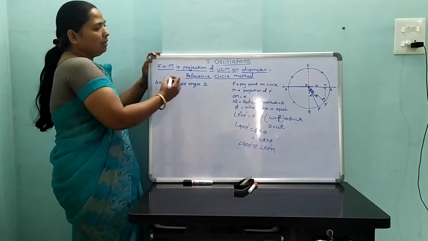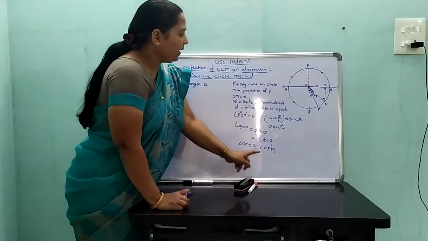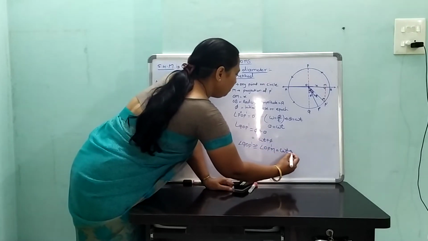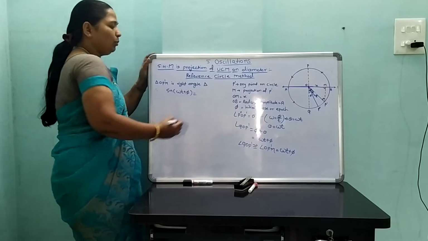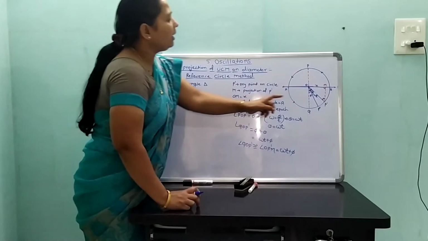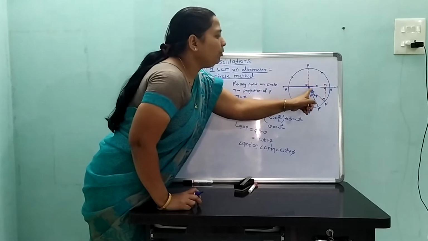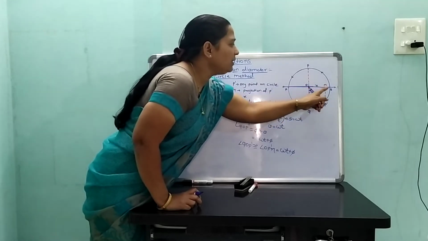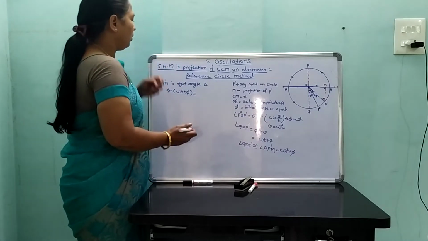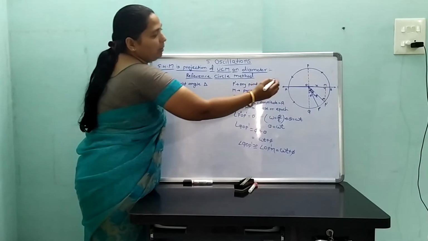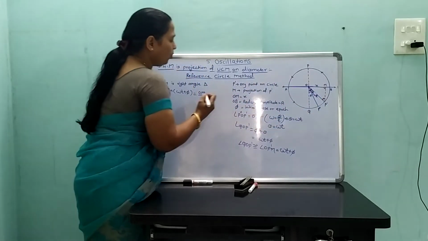Hence, the sine of that angle OP dash M, which is also omega t plus phi, is equal to the opposite side upon the hypotenuse. OB is the amplitude. Therefore, OP dash is again the amplitude, meaning the radius of that circle. Therefore, from the right angle triangle, sine of omega t plus phi is equal to OM upon hypotenuse OP dash.